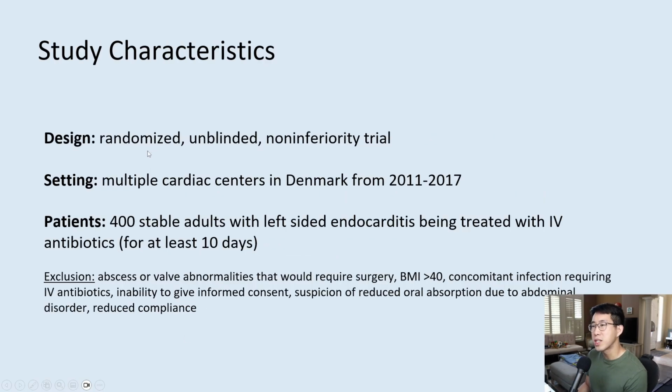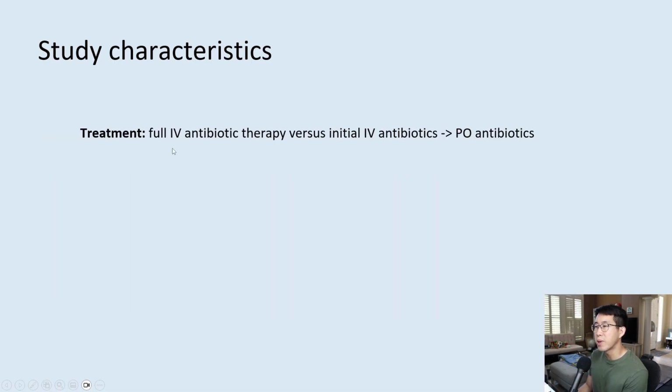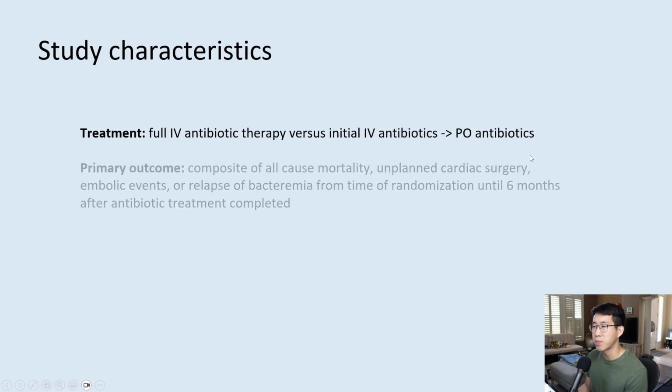So the POET trial was a randomized, unblinded, non-inferiority trial done from 2011 to 2017 and assessed 400 stable adults with left-sided endocarditis. The treatment they compared was standard full IV antibiotic therapy versus starting with IV antibiotics and switching to PO antibiotics.